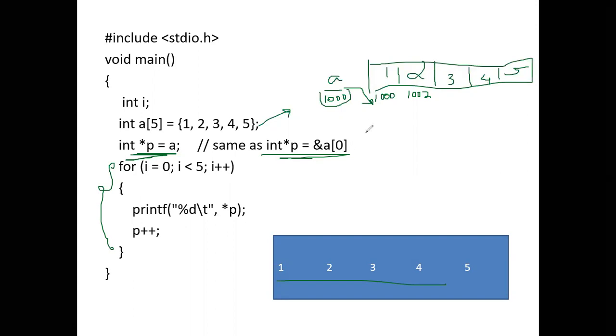Now we are using a pointer p, and we are making pointer p point to the base address of A, which has the value 1000. The next addresses will be 1002, 1004, 1006, 1008.